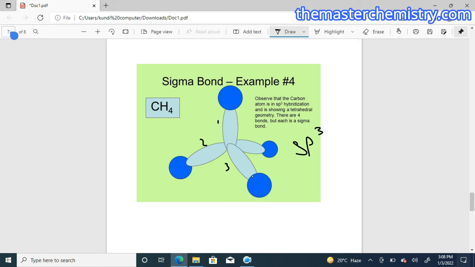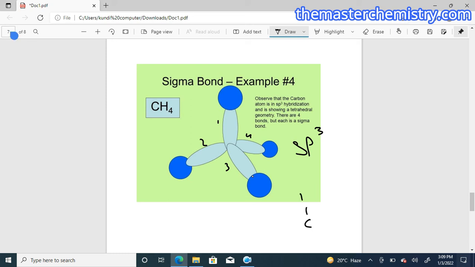One, two, three, four. These light sky blue color orbitals are of the carbon atom and they are hybridized orbitals. It means they have the same shape and equal energy. So these are four bonds, but every bond is a sigma bond.